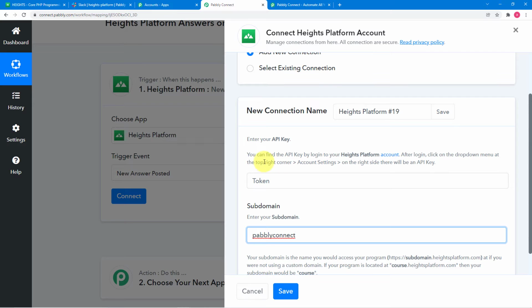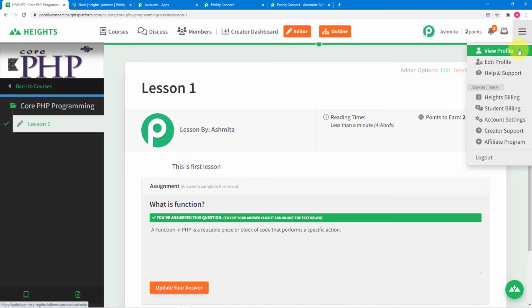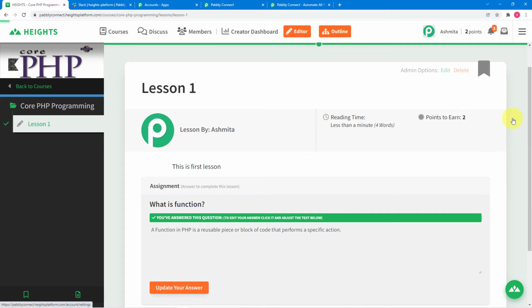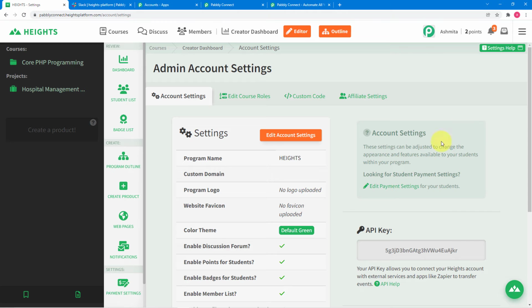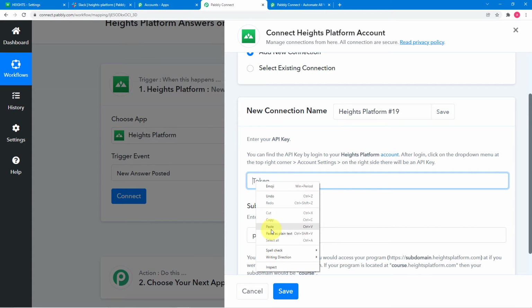And to find the API token, you have to go to the account settings of Heights platform. Let me show you. In Heights platform, you have to click here on this hamburger type icon. Here you will find this account settings. Click on it, and here you will find this API key. Just copy it like this, and paste it here in this token field like this.